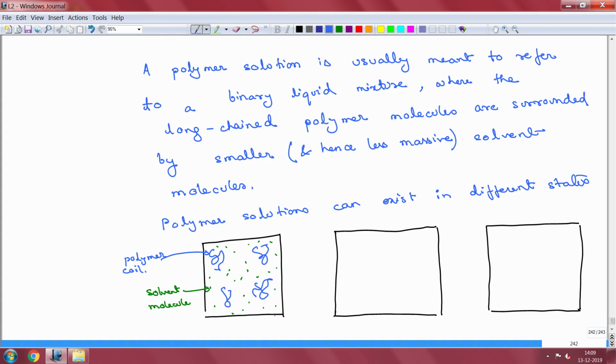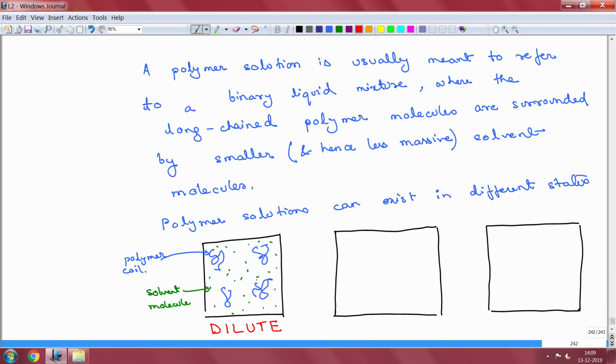This is also what is known as a dilute solution, and we will write it down in a moment. The reason it is called dilute, this image should give you an idea of why. The polymer molecules exist by themselves and they are so few in number that they do not interact with each other.